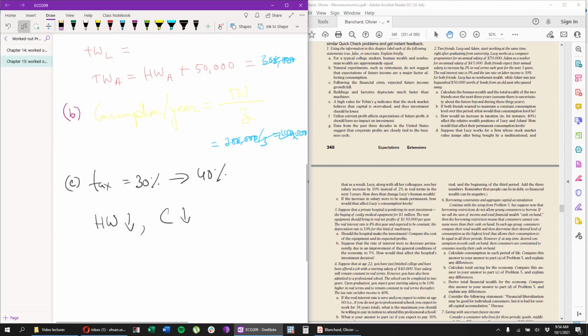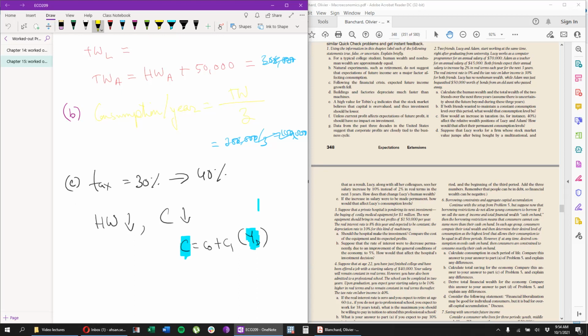If it's not immediately obvious to you guys, then just write down the consumption function. This is what we had in 207. And if this is falling, then of course this will also fall.